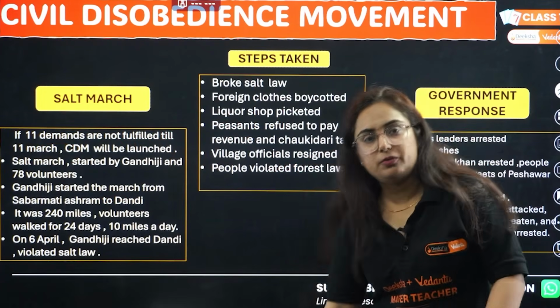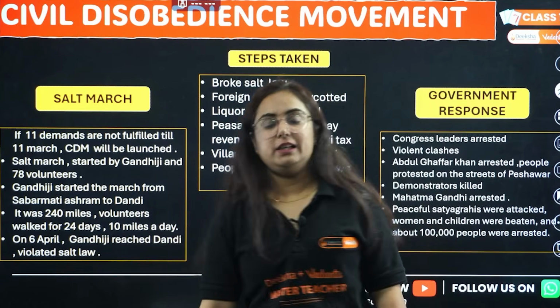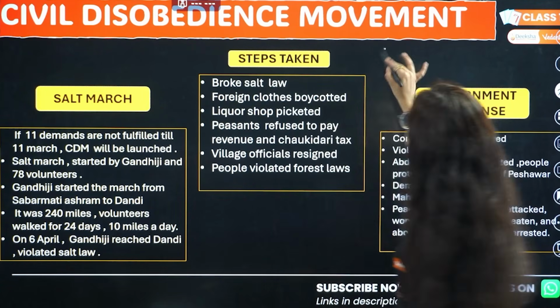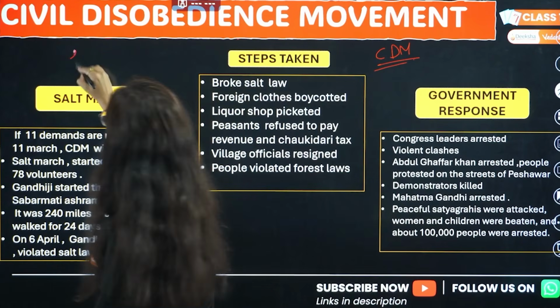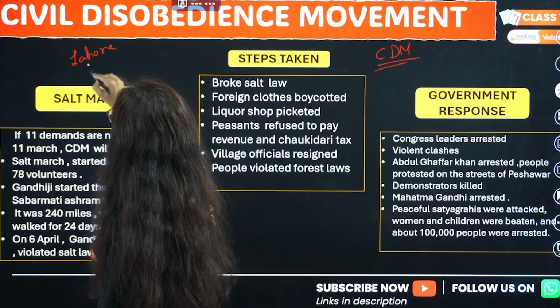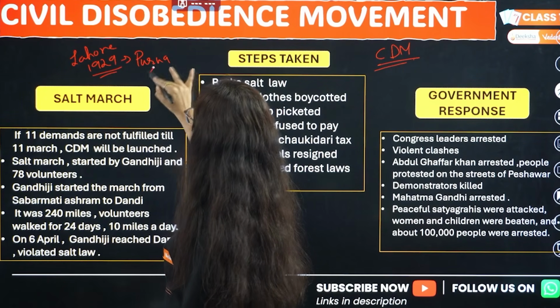The second important movement in this chapter is civil disobedience. Which movement, beta? Civil disobedience. So CDM. Now the Lahore session was there. In the Lahore session of 1929, it was decided that we want Purna Swaraj.